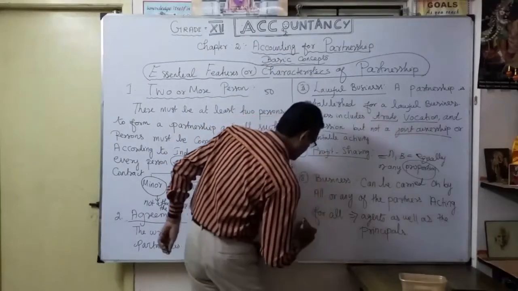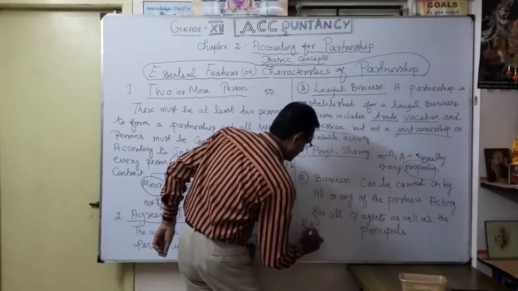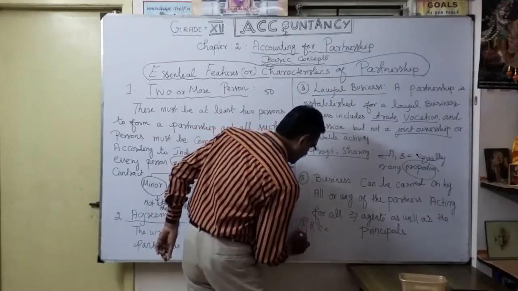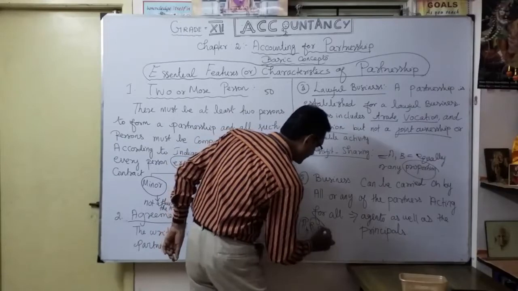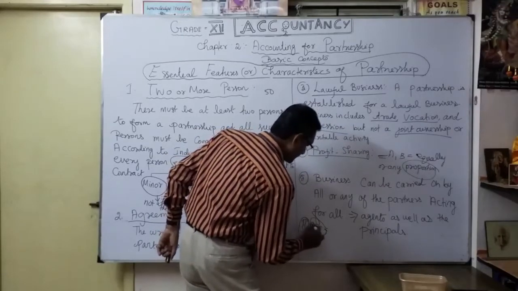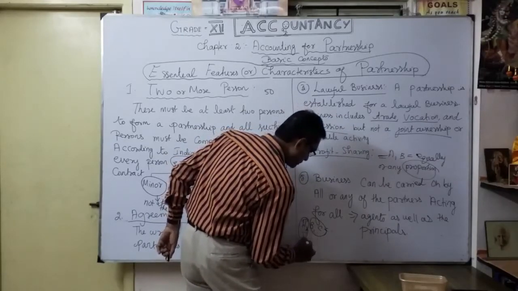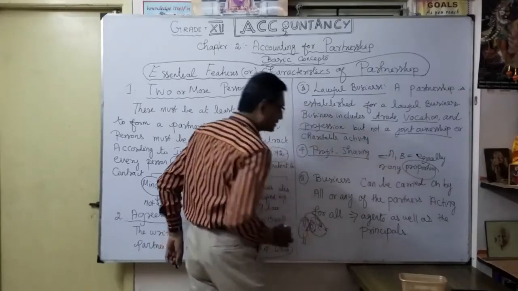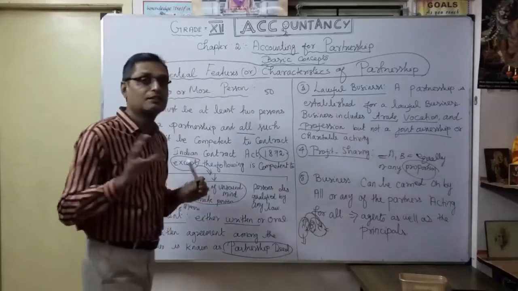For example, A, B, C. All three. Maybe A is the agent of the remaining B and C, and also their principal. Similarly, B is the agent of A and C. Likewise.